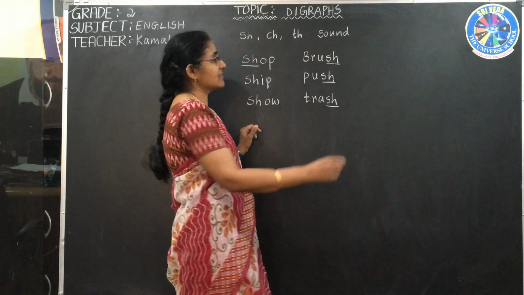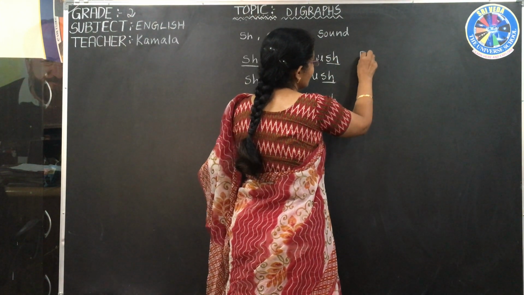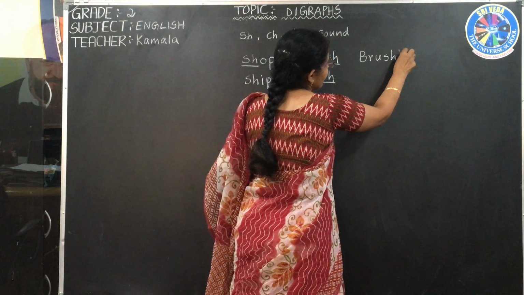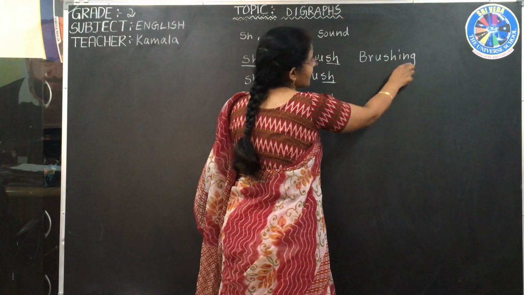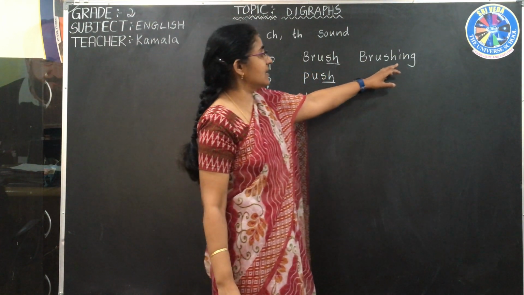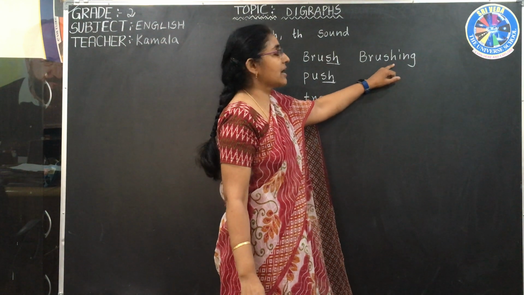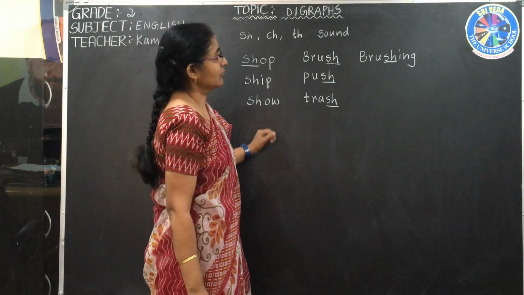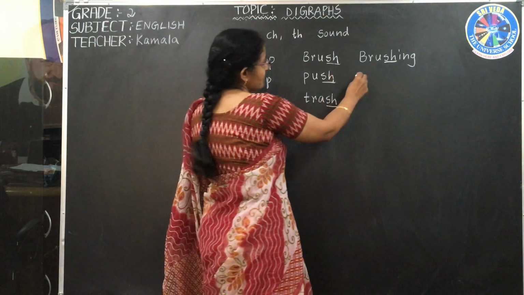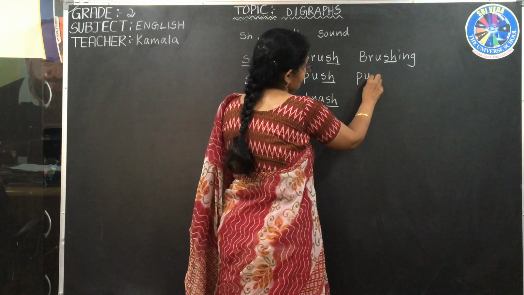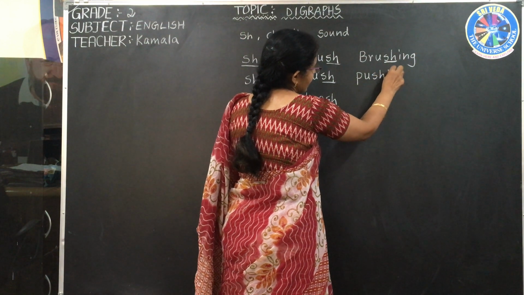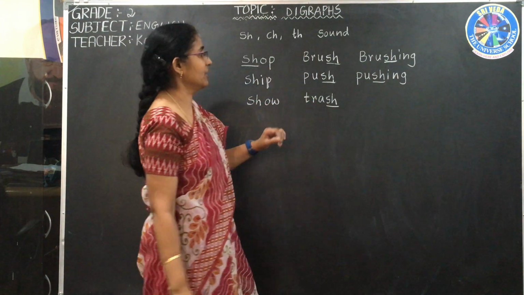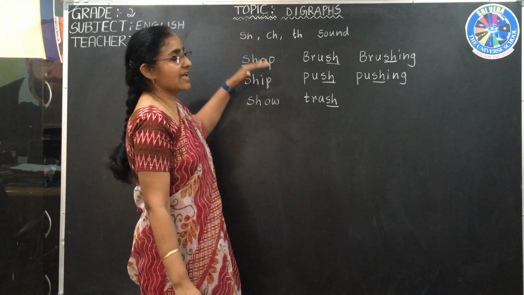And also there are some words where we get it in the middle of the word, like brush plus ing. Brushing. ING is ing. BRU is br. Brushing. Here you got it in the middle. Next, push plus ing. Pushing. Here also it is in the middle. Now this is the SH sound.